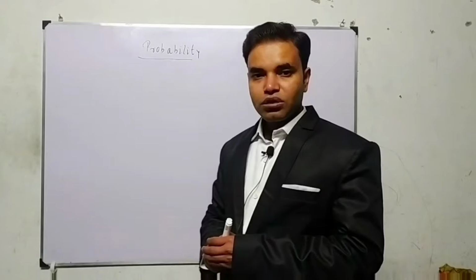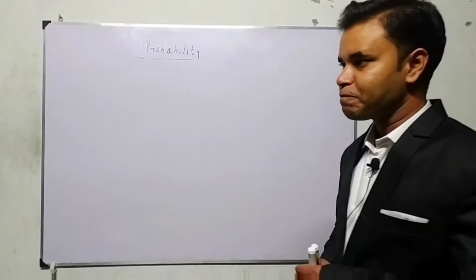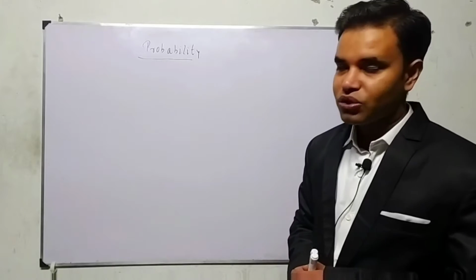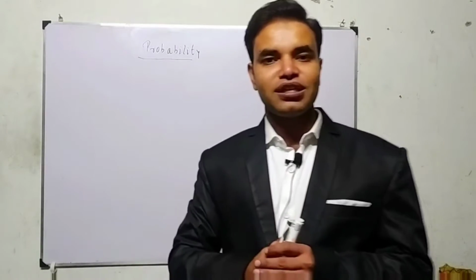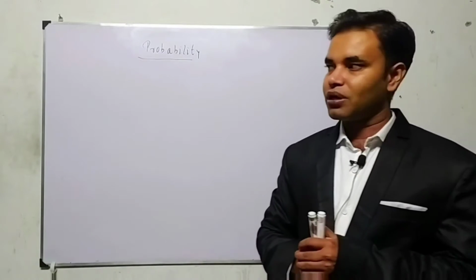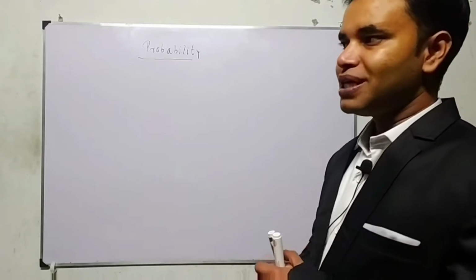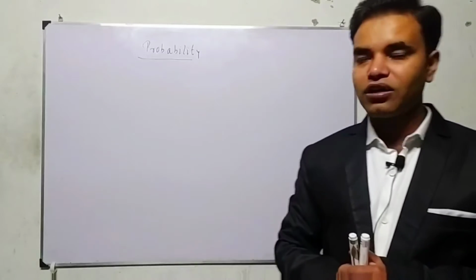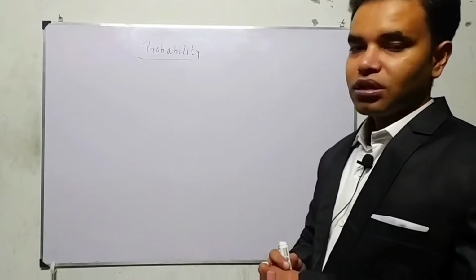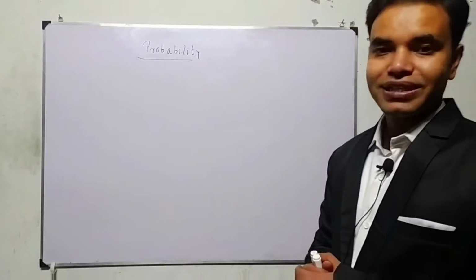You must have played Ludo, you must have heard the word uncertainty, you must have heard the word may, that it may rain today. So it's all about chance, and the most important thing is probability was derived by a gambler who went to a mathematician to solve a dice problem. He was uncertain about what he would get in his next throw. Similarly, there were many gamblers playing cards who wanted to know what the next card would be.